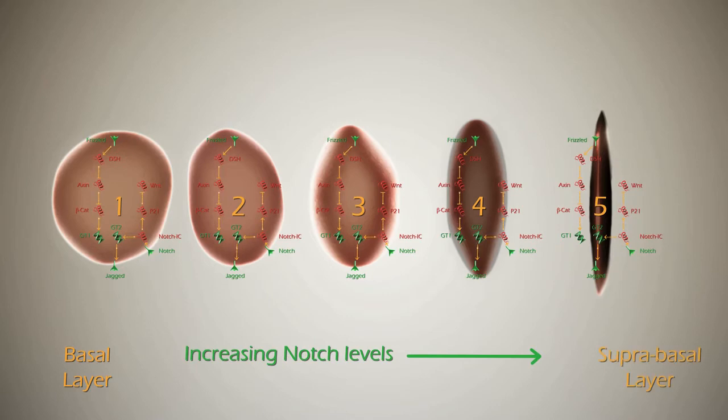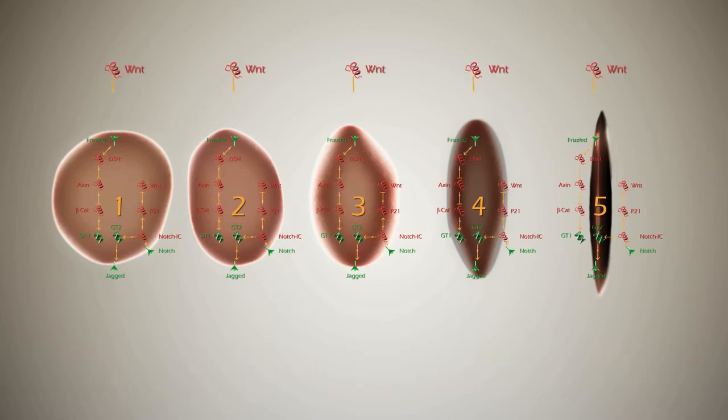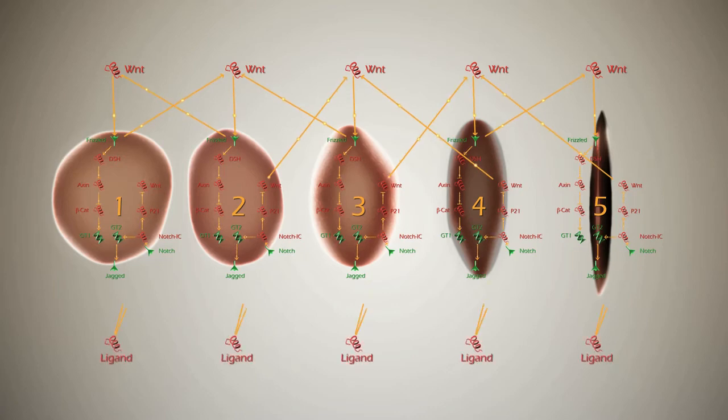Reduction of Notch activity in the bottom layers makes sure that the cells remain undifferentiated, whilst as you move up the layers, increasing Notch activity and decreasing Wnt activity promotes correct differentiation. Notch can therefore be set to off in cell 1, to medium in cell 2, and to high in cells 3 to 5. Cell-to-cell communication can therefore be modelled by connecting signalling molecules emulating Wnt and neighbouring cell ligands to Wnt and jagged respectively of the immediately neighbouring cells.